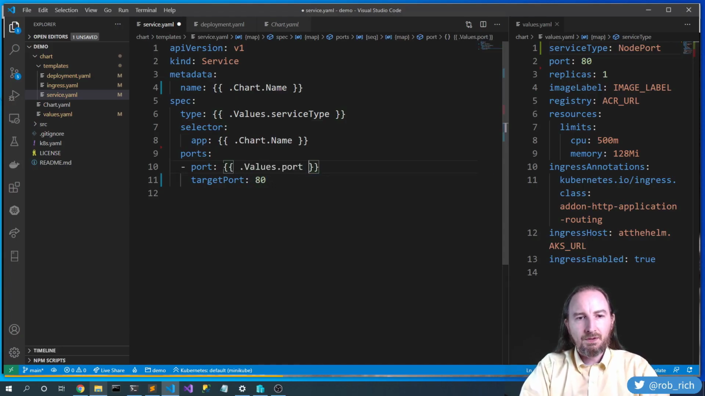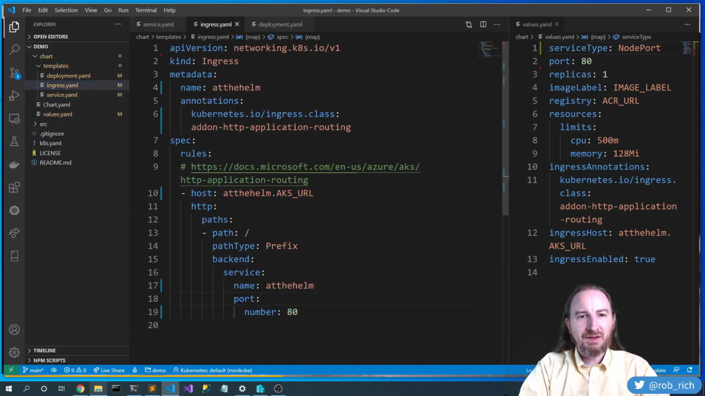Okay, .Values.port. Perfect. And let's do the port there as well. Wow. Most of the service is just boilerplate to make all the things work. That's cool. Ingress. Let's do the same thing here. We'll go for .Chart.Name. And here we'll do ingress host, .Values.ingressHost.